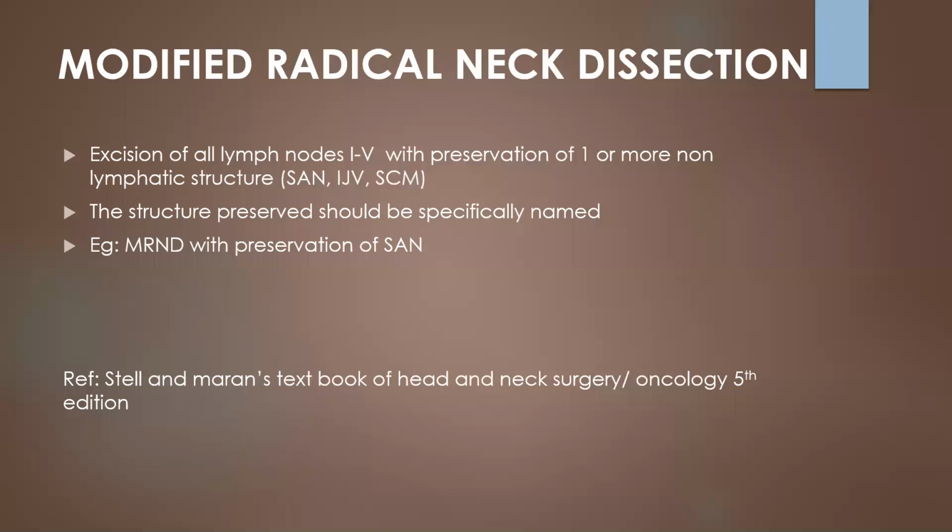The structure that is preserved should be specified when we mention our diagnosis or procedure in our notes. So like modified radical neck dissection with preservation of whichever, spinal accessory nerve or internal jugular vein or sternocleidomastoid, we should mention it specifically.